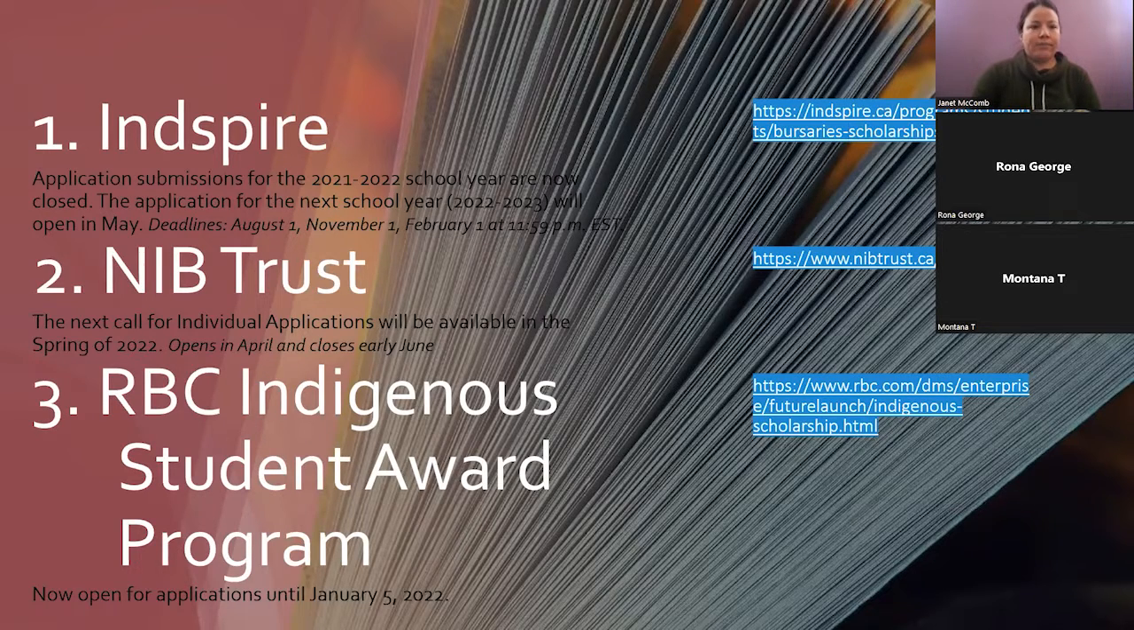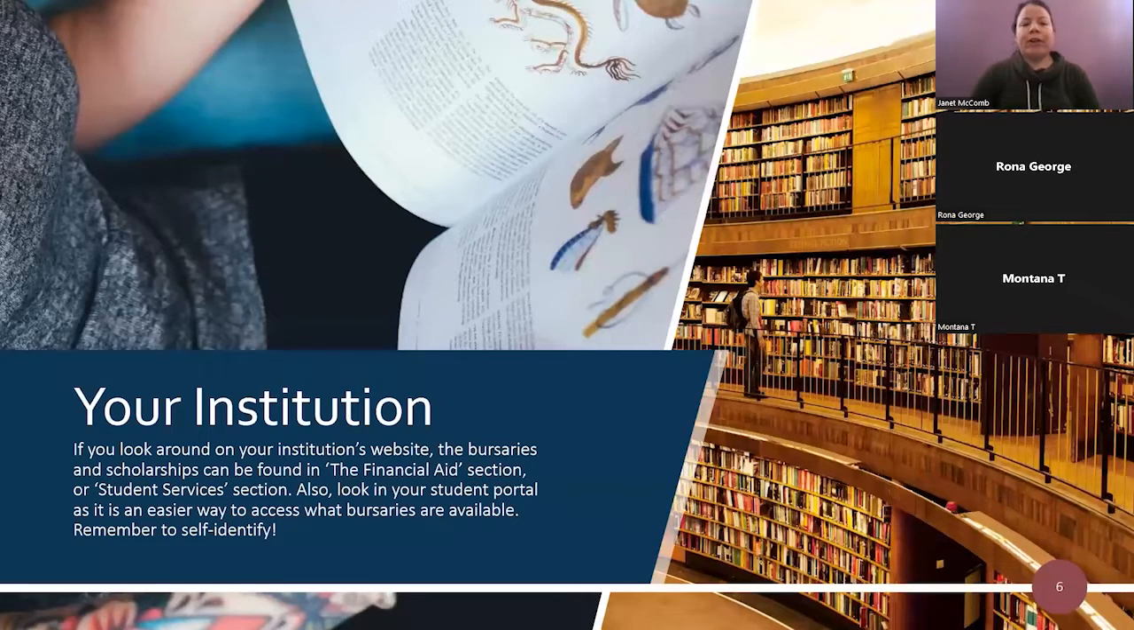Okay, next we're going to talk about your institution. That is probably the easiest place to look for a bursary and scholarship with regard to you. You can look at their financial aid section and their student services section. You could also look into your student portal. Cambrian, for example, has, when you log into their student portal, on the left side, a student tab.